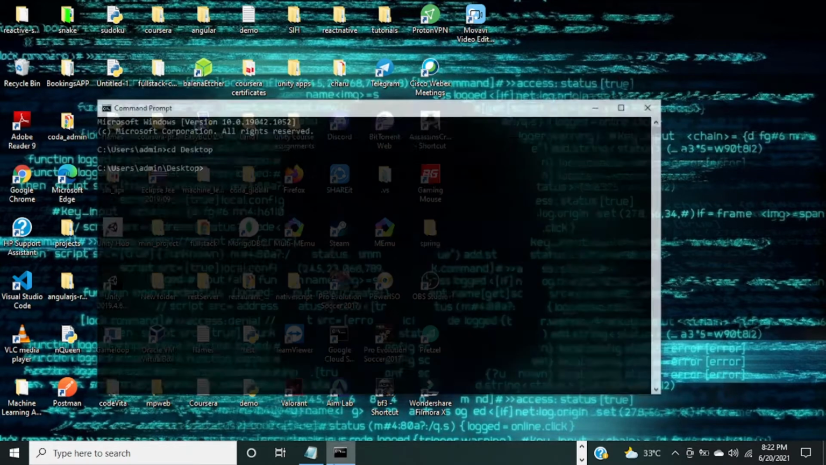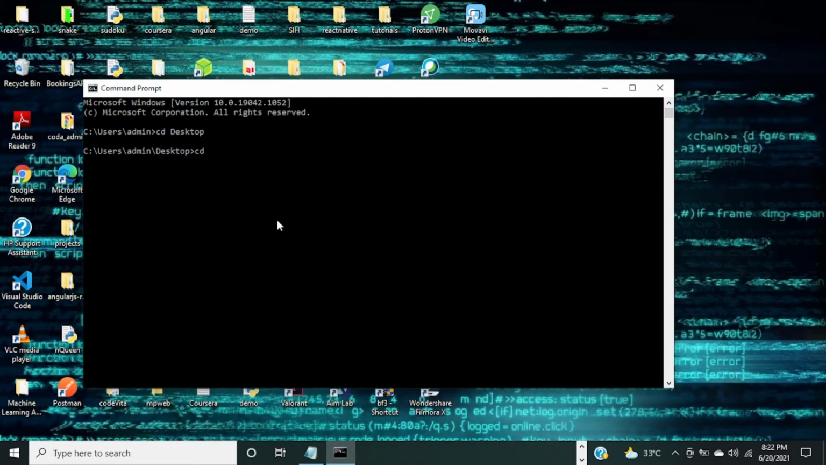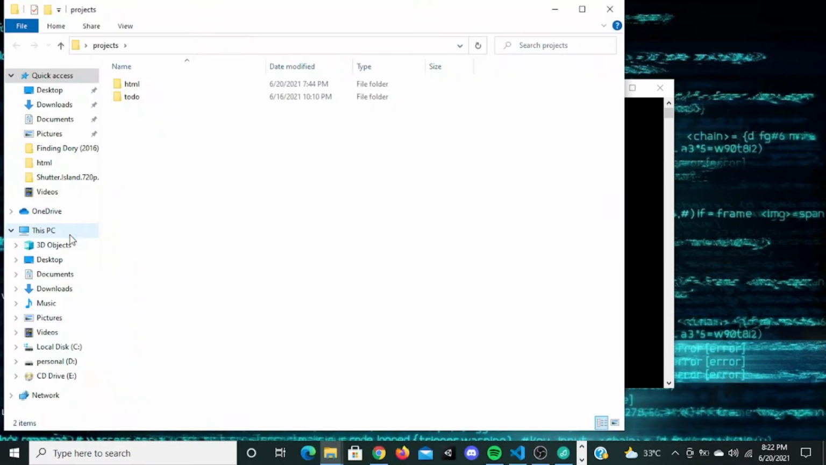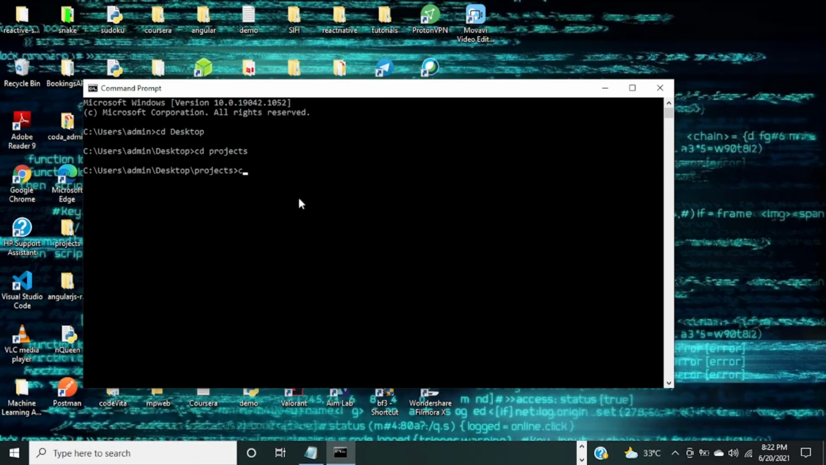So let me go into the command prompt. Let me type cd again and type projects, and if I press enter, it will go into projects. Now you will see there are two folders, HTML and to do. If I give a folder which does not exist, like cd Bharat, it will say the system cannot find the path specified. So you have to give the folder name correctly.